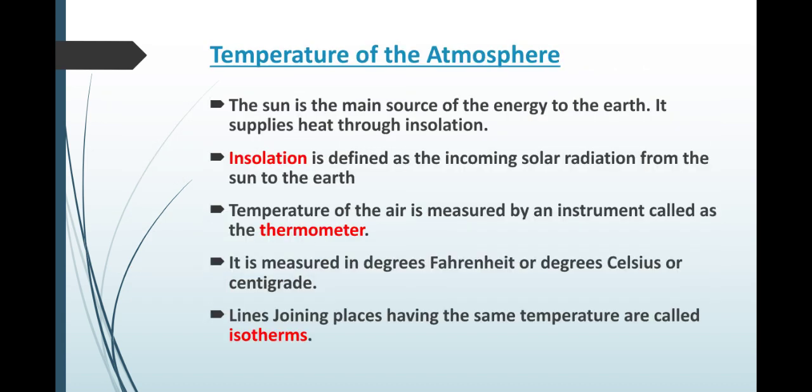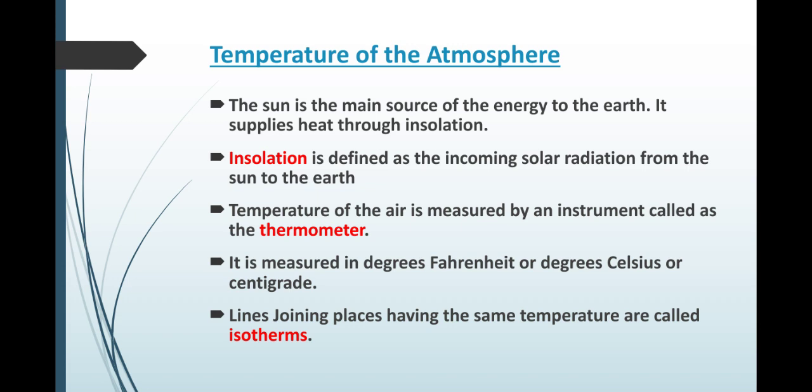Now the sun is the main source of energy to the earth. It supplies heat through insolation. Insolation is the incoming solar radiation, the rays of the sun, the heat it gives to the earth.